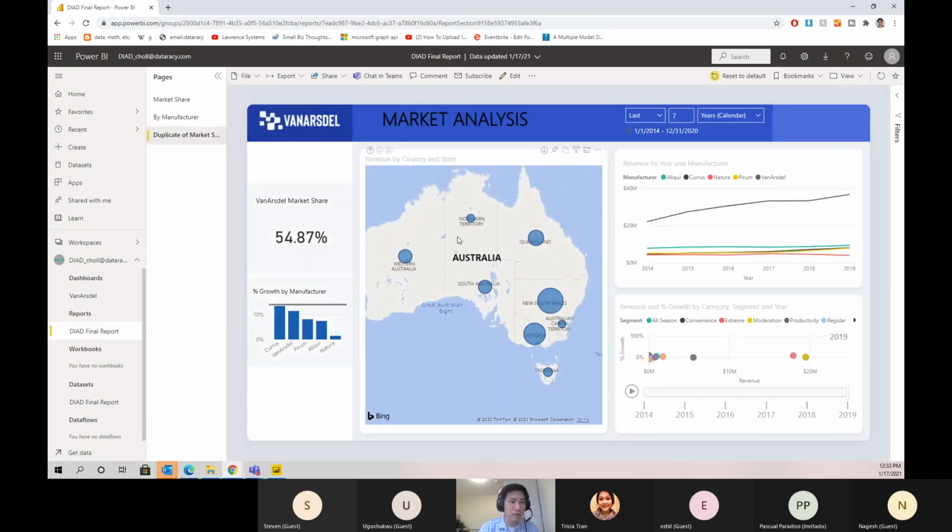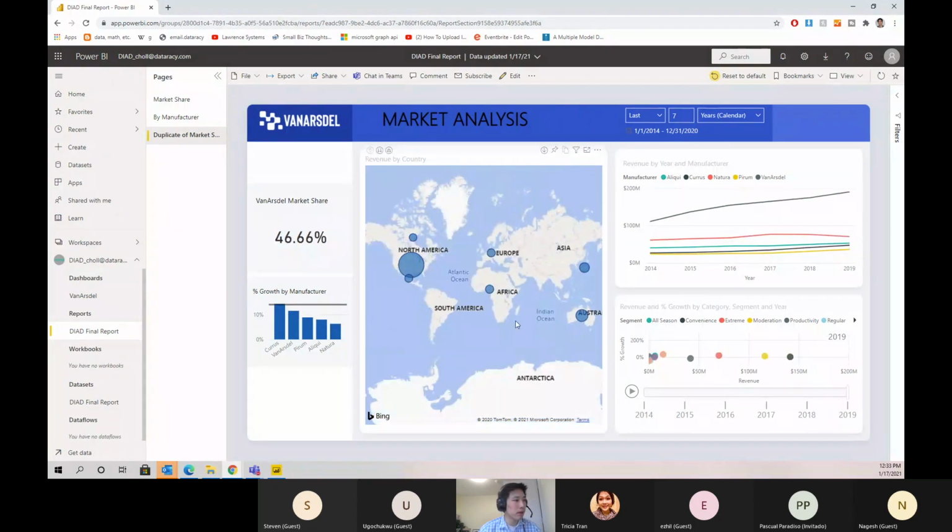In the map visual, ensure it is at the country level and right-click the Australia bubble and click drill through. So we're going to drill through instead of drilling down. If we right-click and click drill through, we'll see by manufacturer.